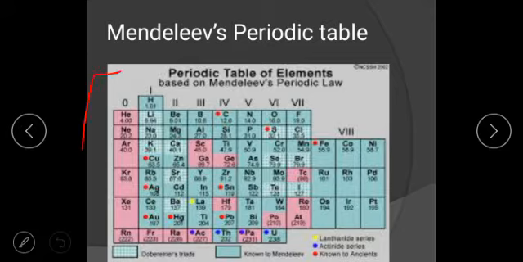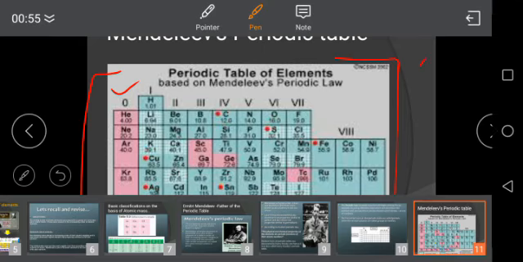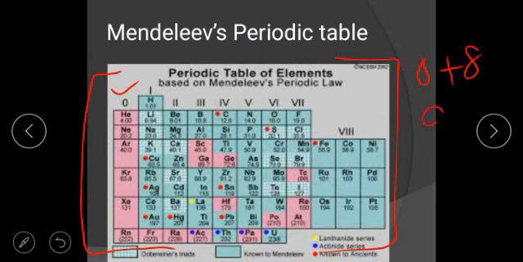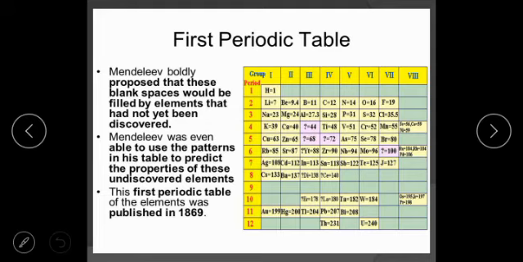This was the basis of Mendeleev's periodic table. Although you have the 10th book, you can go through this table from the 10th book also. In this table it is very clear, there is a 0 group and 1, 2, 3, 4, 5, 6, 7, 8. So total 0 plus 8, that is 9 groups are there, in which the first seven have subgroups also, A and B, and the 8th has 3 groups, which carry the lanthanide or actinide series. So in detail we will discuss the first periodic table.